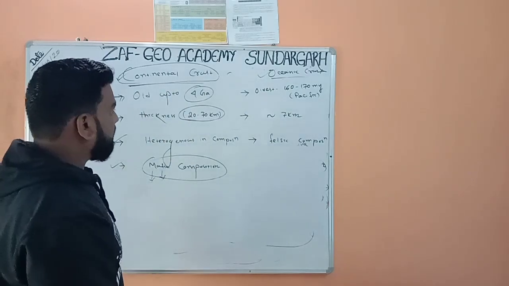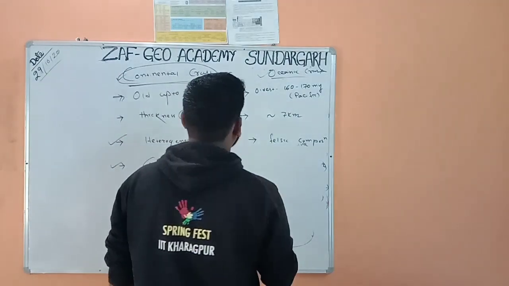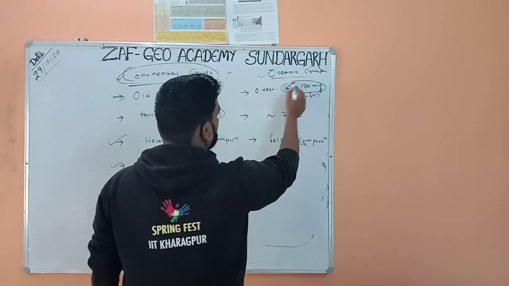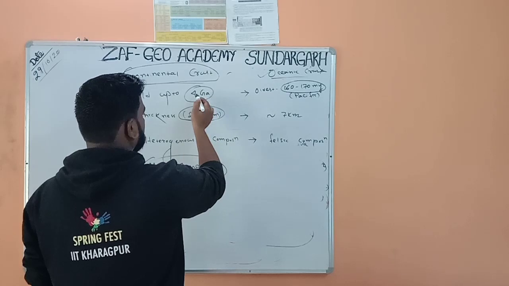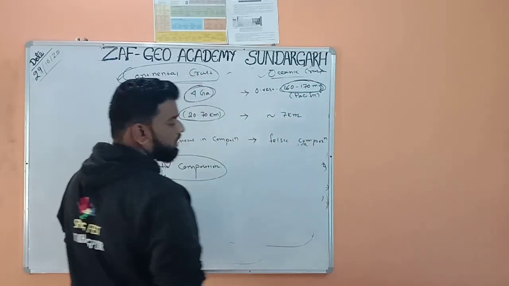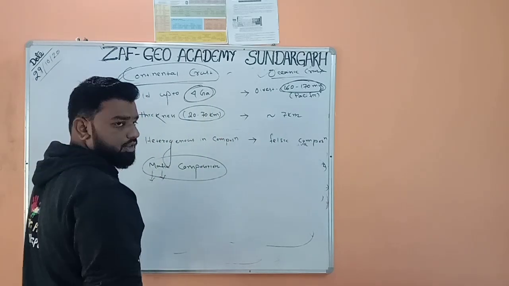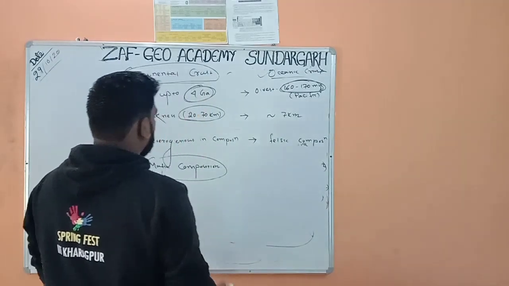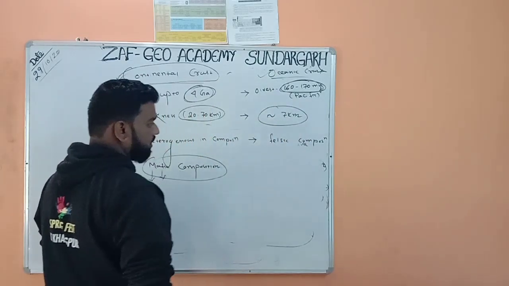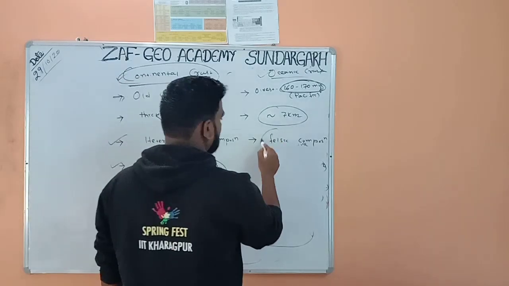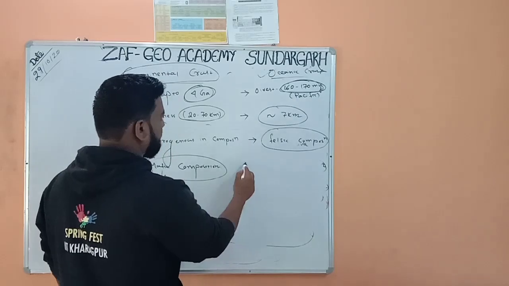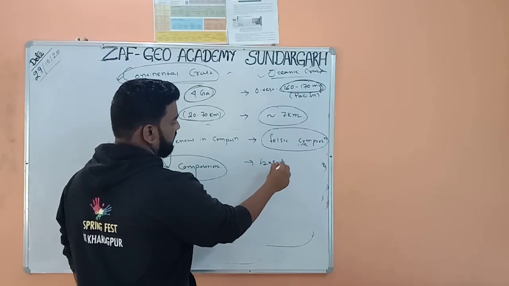Now let's talk about the oceanic crust. Oceanic crust can be as old as 160 to 170 million years only. Look, this is 4 billion years and this is only 160 to 170 million years. Why it is so, I will tell in the plate tectonics lecture. The thickness of oceanic crust is approximately 7 kilometer, and it is basaltic in composition.